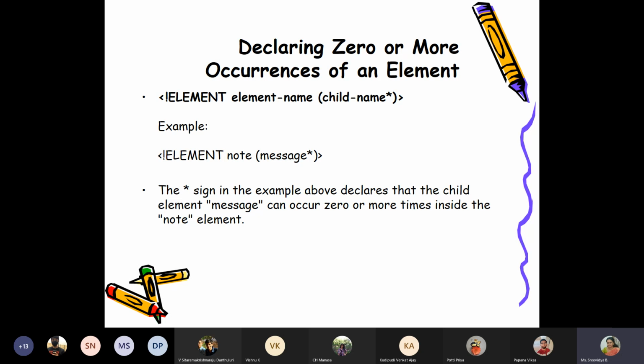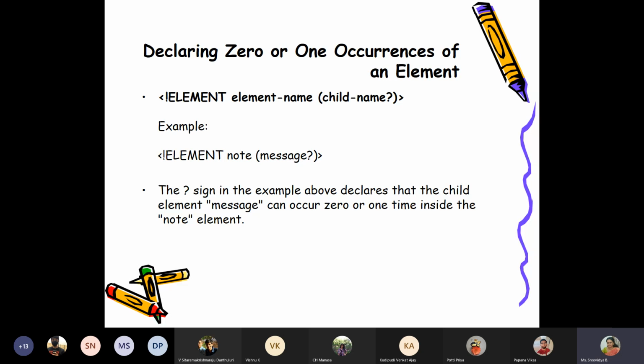So that is star. You will be very familiar with this from your regular language or finite automata concepts. You use star and plus quite often there. And question mark says 0 or 1 occurrence, in the sense that either it can occur one time or it may not occur at all. So when I say message question mark, either I can have one message maximum or no message at all. So that's about repetitions.